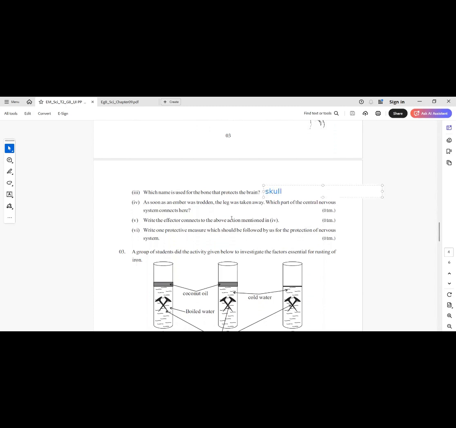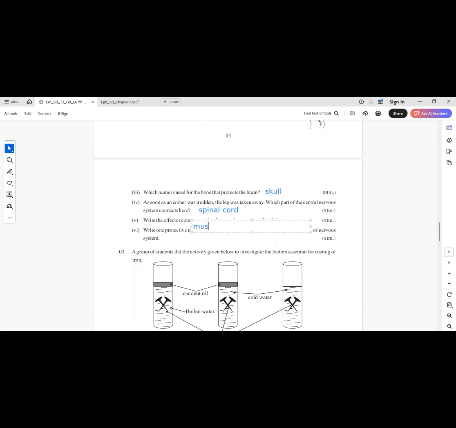As soon as an ember was trodden, the leg was taken away. Which part of the central nervous system connects here? Spinal cord. Write the effector connected to the above action mentioned in Roman number 4.